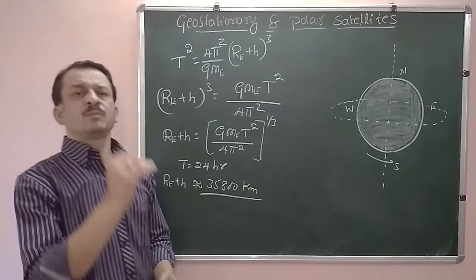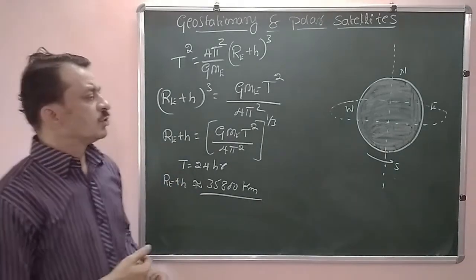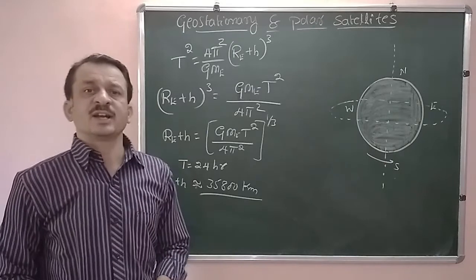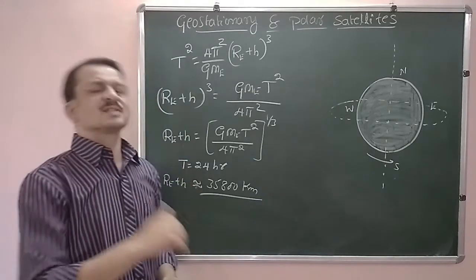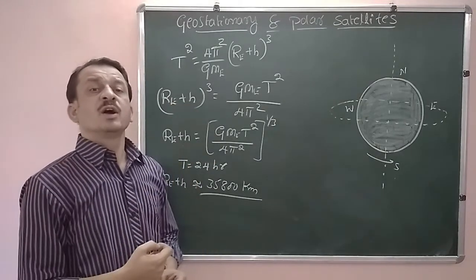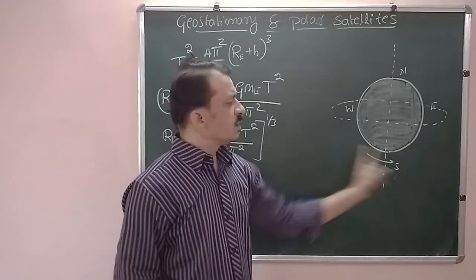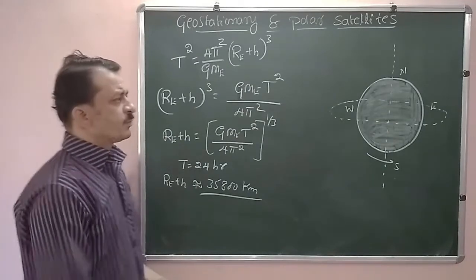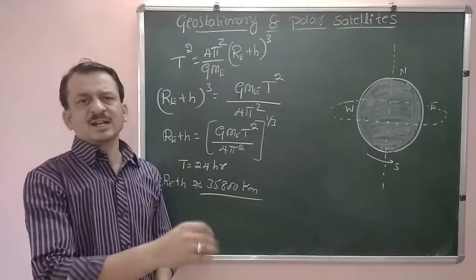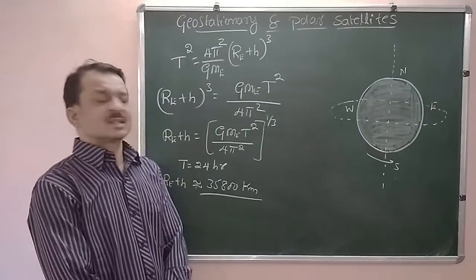Sometimes they are also called geosynchronous satellites because this orbit is synced with the rotation of the Earth about its axis. The Earth is rotating with a time period of 24 hours. Therefore, the satellite is also revolving with a time period of 24 hours. Therefore, that satellite appears to be fixed, and those satellites are called geostationary satellites.